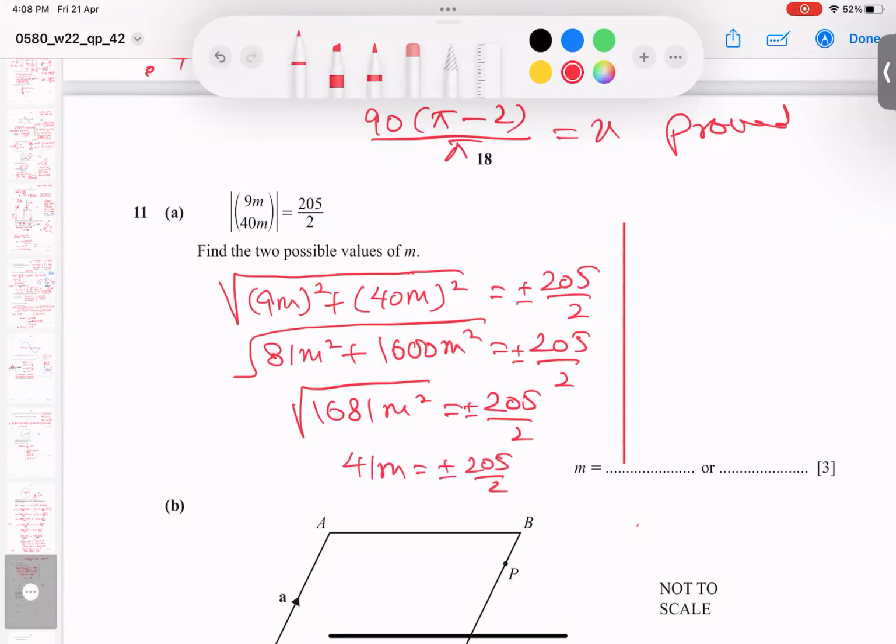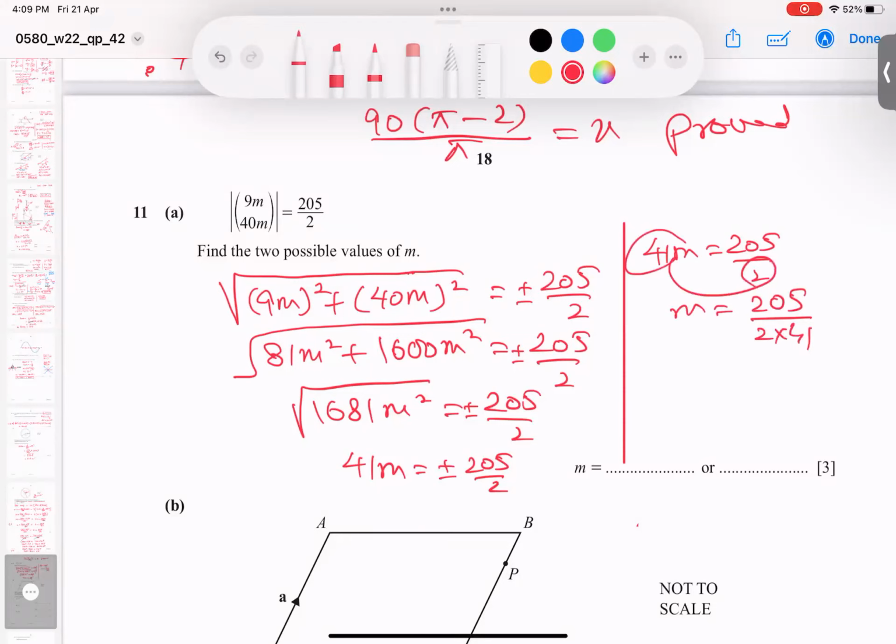Now I'm finding one by one. 41m equals 205 over 2 with a positive sign. And when I divide 205 divided by 2 and divide by 41, I get 5 by 2. So it means this is going down, looks like this.